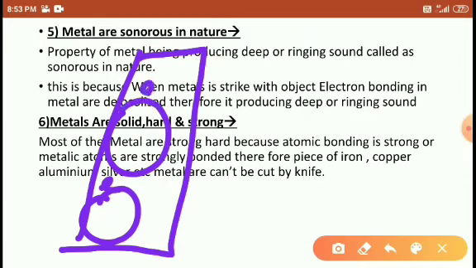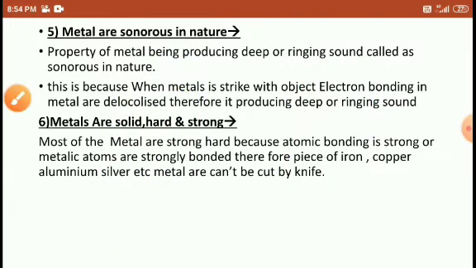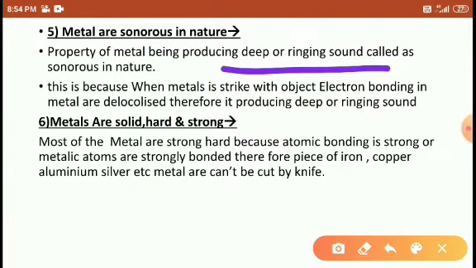When it is struck with any object, then what happens? Electrons change their positions. While electrons are traveling from one place to another, they emit a kind of ringing sound. Right, students? Understood? So that's why whenever metals are struck with each other, they emit the ringing sound, students.